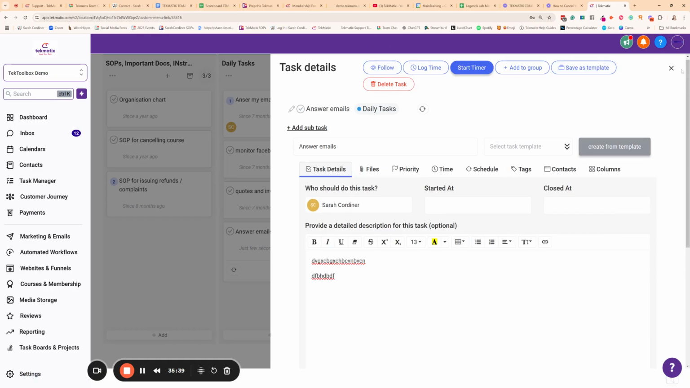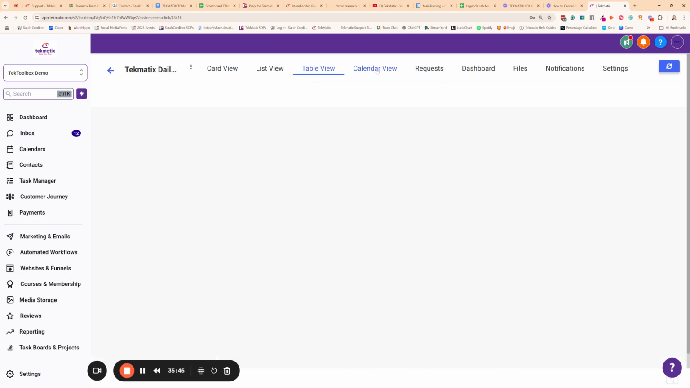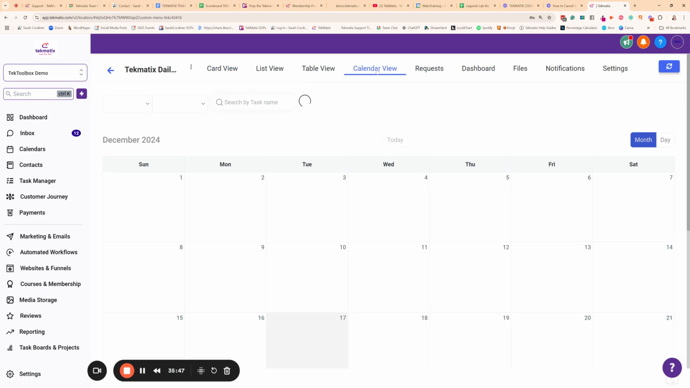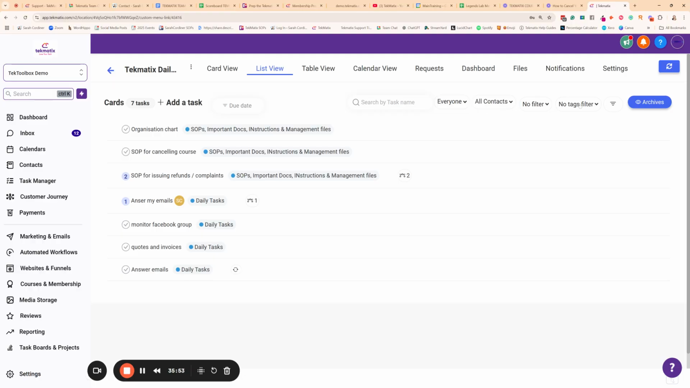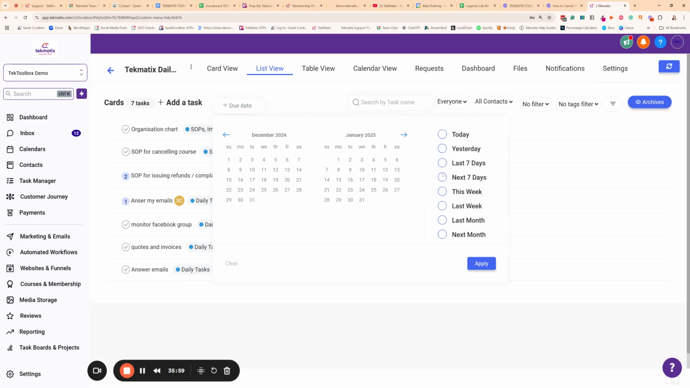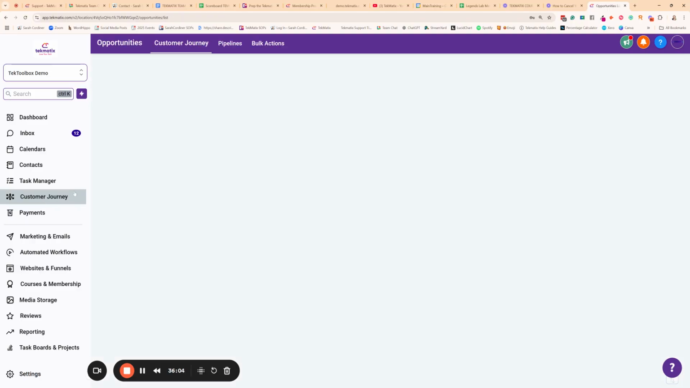All right. So there's a lot more involved in this. We'll go more into how to use the task board. You can change it into table view. You can change it into a calendar view so you can see all the tasks that are upcoming. You can turn it into a list view if you want to see what tasks are due, by due date, this week, next month, and so on. Okay, there's your task manager. Really fun. Loads more training on that.